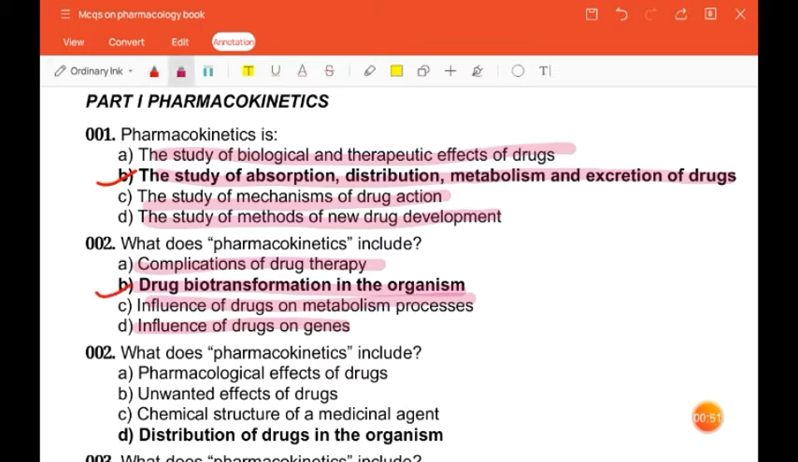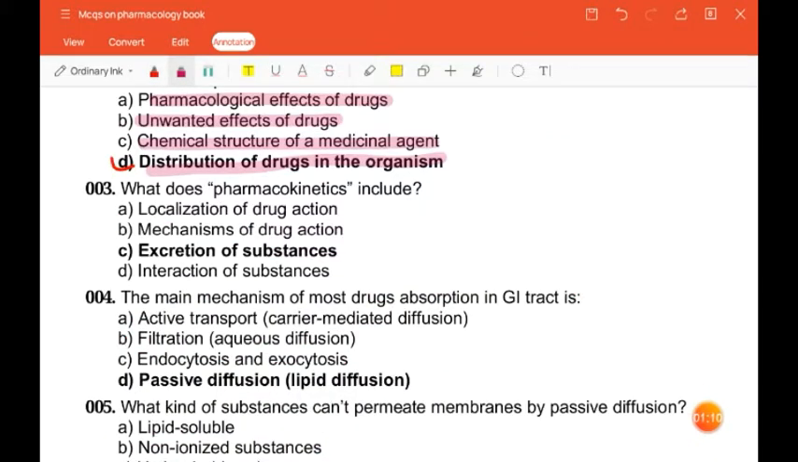And if the options are pharmacological effects of drugs, unwanted effects of drugs, chemical structure of a medicinal agent, distribution of drugs in the organism, then the correct answer is distribution of drugs in the organism. What does pharmacokinetics include? Localization of drug action, mechanisms of drug action, excretion of substances, interaction of substances. So the correct answer is excretion of substances.